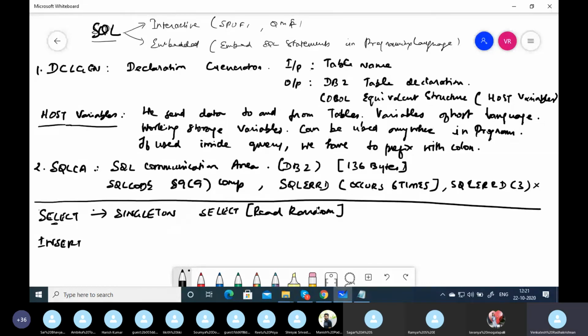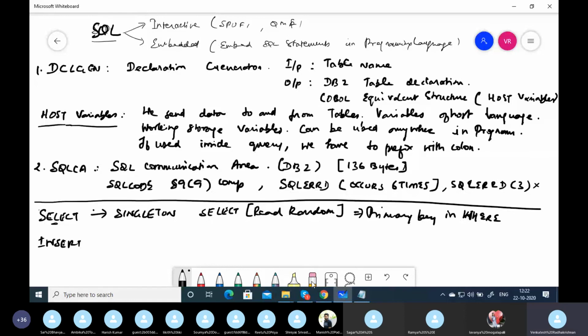When do you retrieve only one row? When you give the primary key in the where condition, it's a singleton select. Singleton select means only one row is retrieved. It's a read random.